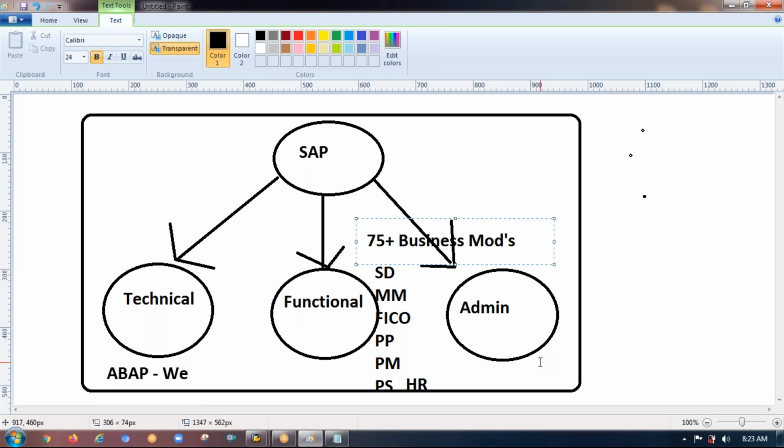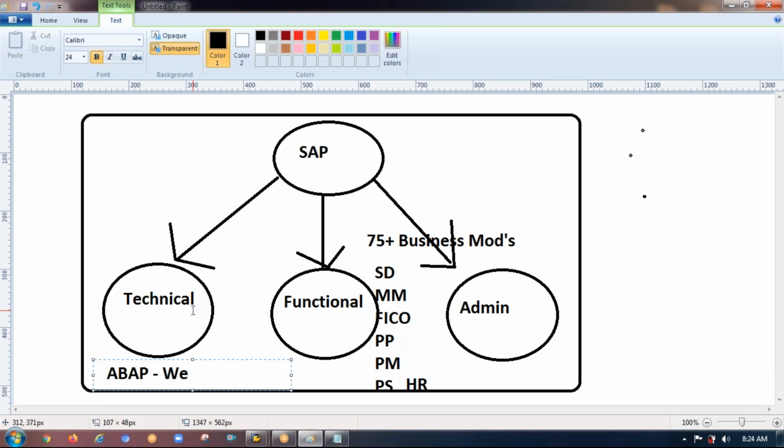And I'll talk about a very crucial and important point here. For all these 75 business modules, the ABAPer is the only guy who can help them in writing the code. That is why I first wrote our name, the technical team. If SGT has got a requirement from the client, from the business, then they have to talk to the ABAPer only to get their requirement done. FICO people, PM, PP, PS, HR, whatnot, all 75 business modules rely on the ABAPer only to fulfill their requirement.